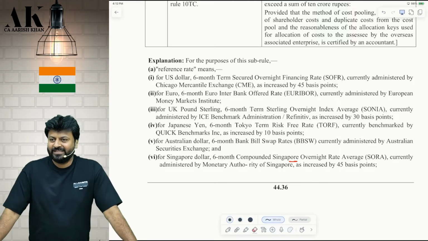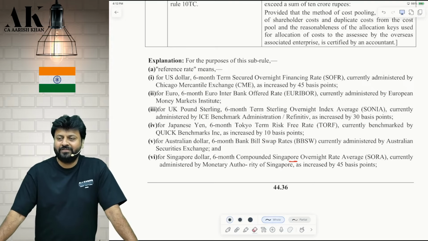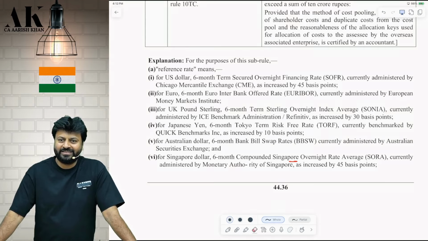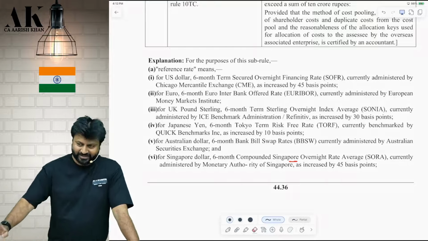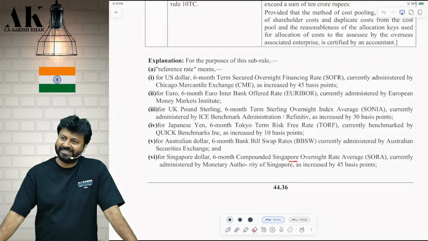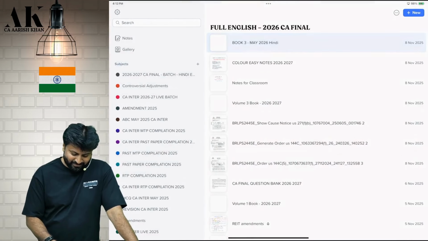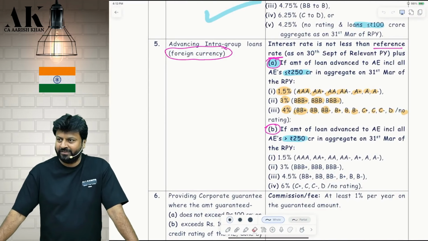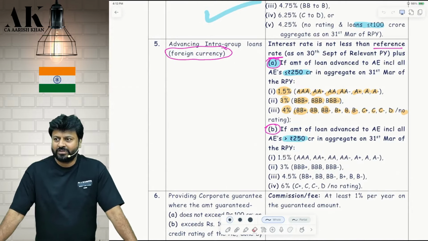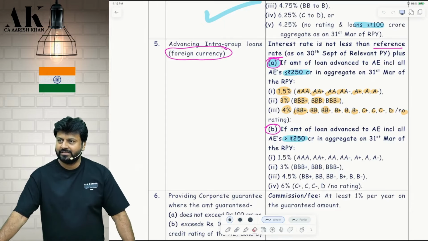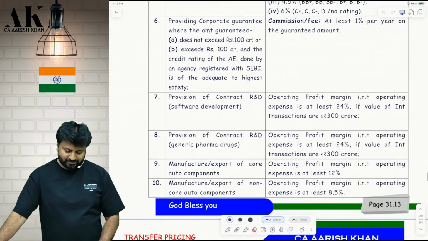Don't remember all these things. It's not possible for you to remember. They will give the reference rate in the exam. If they don't give, write in the exam, I don't want what? 100 out of 100. I don't want 100 out of 100. It's okay, 98 is fine. I'm okay with 95, 96. Who will remember all these things? It's not humanly possible for us to remember, yaar. Out of so much, only if a safe harbor exam is there, then we can go and remember. Along with so many things, it's not possible.